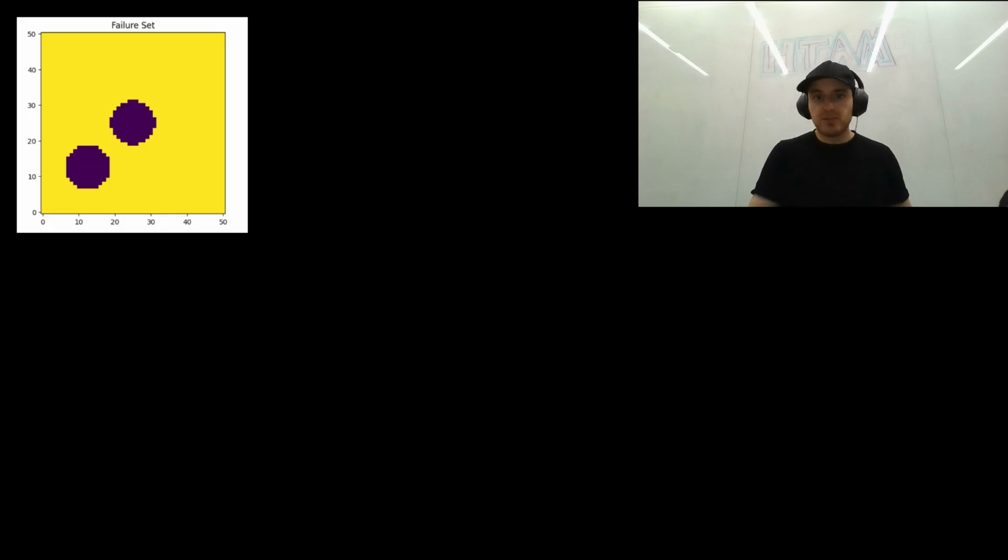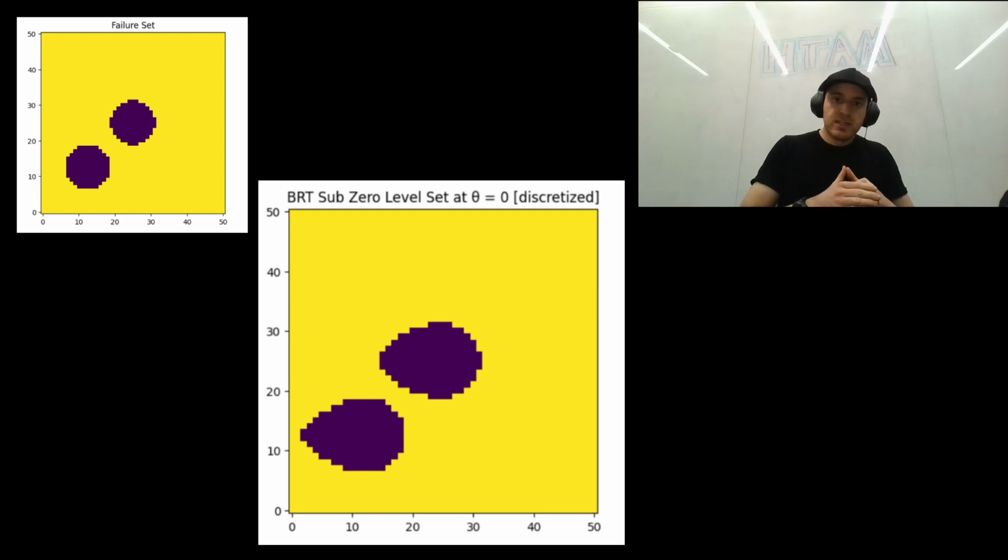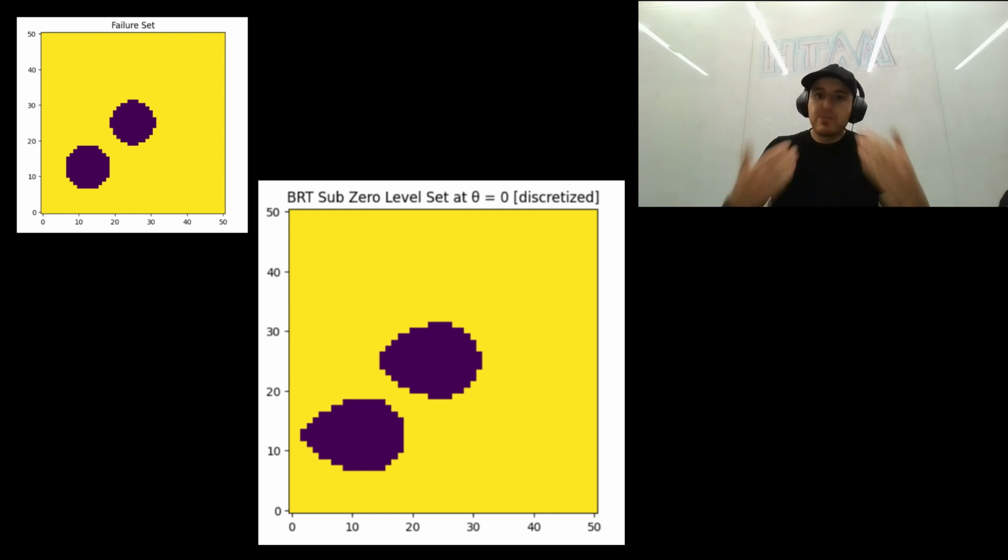So we saw the raw failure set, which again is the obstacles as defined by geometry. The robot would only crash if it's already inside. But now we see the backward reachable tube. It tells us which states are dynamically unsafe. Even if a state looks safe at first, if the robot can't stop or turn in time, it's already on a crash course. And that's the core idea of a safety filter. It flags risky decisions before it's too late.